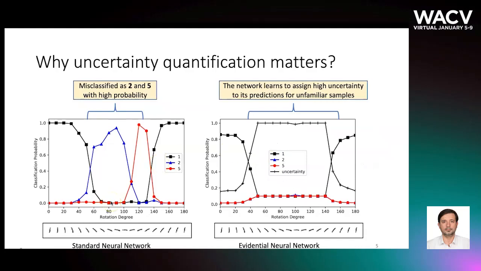When we use evidential deep learning, we are able to estimate the uncertainty of our predictions. Here is an example. If you use a standard neural network with a digit 1, it gives the correct prediction with very high probability. But when you start to rotate counterclockwise, the network starts to think that the image belongs to digit 2 or 5, which is wrong. And unfortunately, the network is quite confident, providing high probabilities. On the other hand, when we predict a Dirichlet distribution and rotate the example, the network doesn't make a wrong decision. Instead, it increases the uncertainty by providing a uniform Dirichlet distribution.